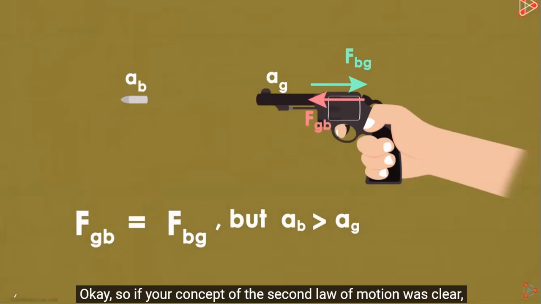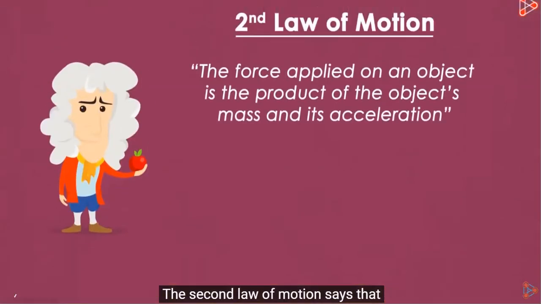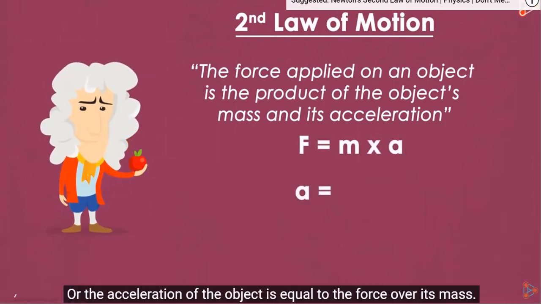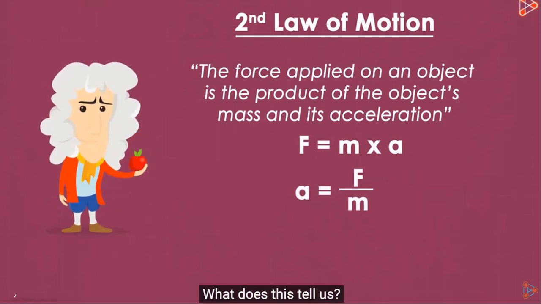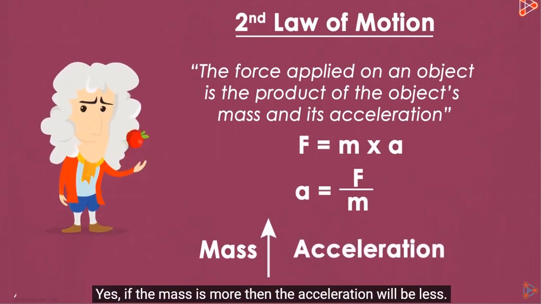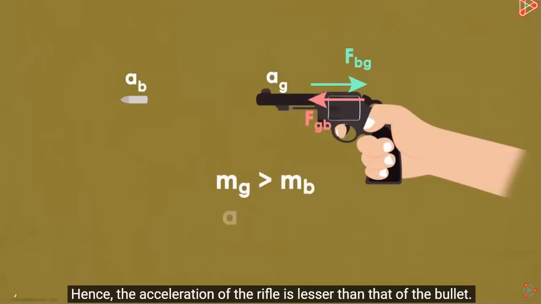If your concept of the second law of motion was clear, you wouldn't be surprised by this. The second law of motion says that force is the product of the object's mass and acceleration, or the acceleration of the object is equal to the force over its mass. What does this tell us? If the mass is more, then the acceleration will be less. In this example, the mass of the gun is much more than that of the bullet. Hence, the acceleration of the rifle is lesser than that of the bullet.